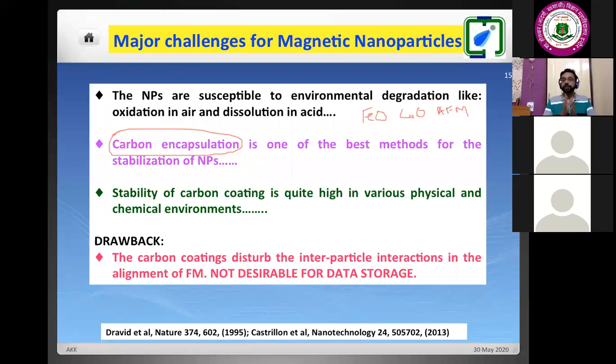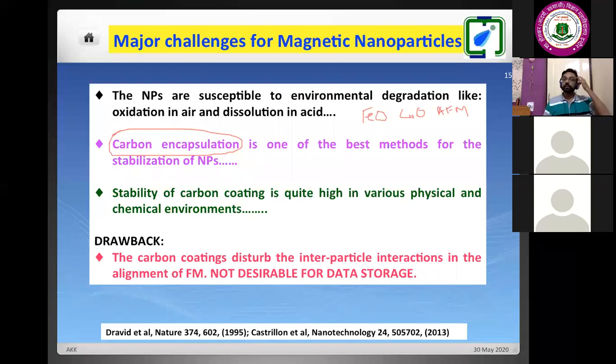But if we coat with carbon, this carbon coating will be intact in the presence of this kind of medium. And this carbon does not have any toxic effect in our human body, because our human body is also made up of carbon, some compounds of carbon, hydrogen, all these things. So this is the advantage of carbon encapsulation.